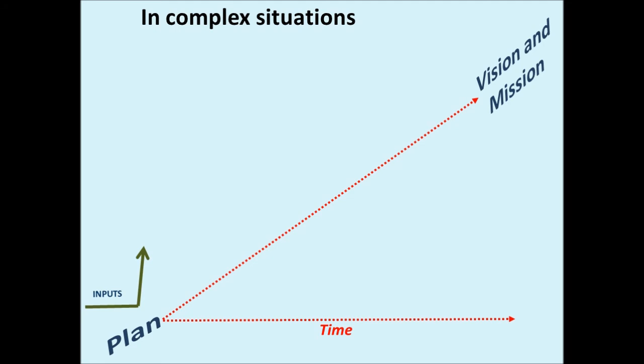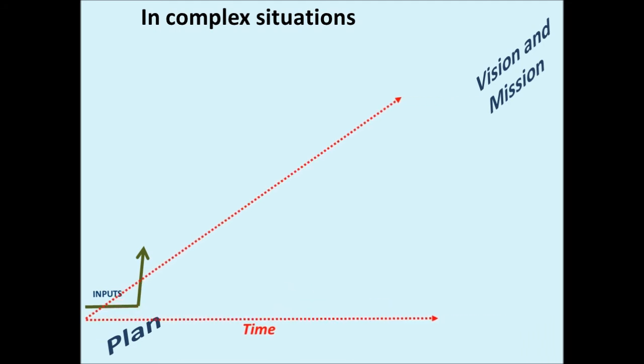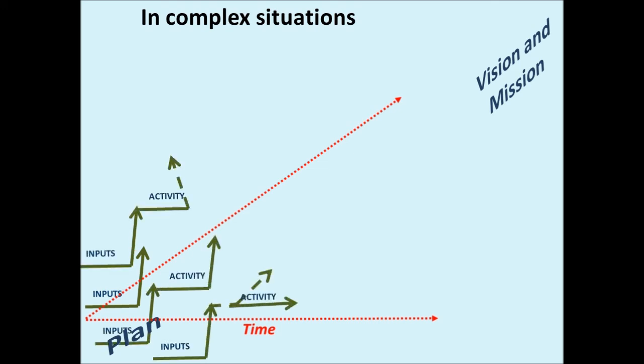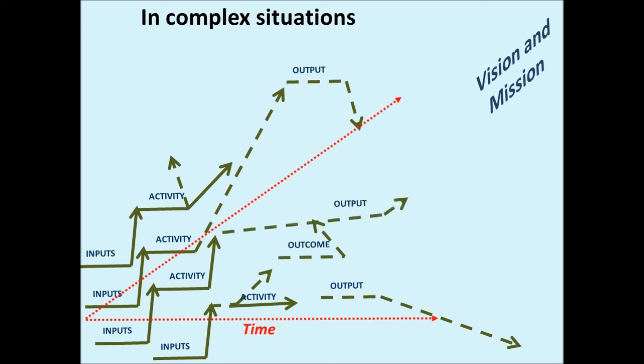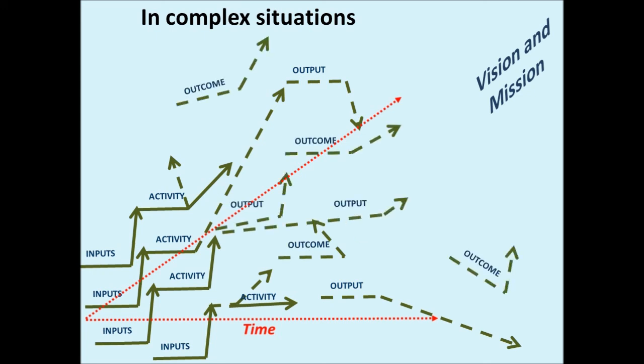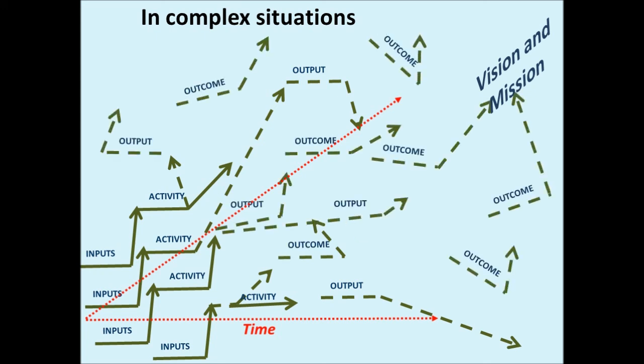Inputs become available before the plan is produced. The plan is brought forward. Actually, it's usually the reverse, but never mind. There are multiple activities, some of which go according to plan, and others which do not. Some outputs and outcomes are the result of the project, others are not, while some are the result of project and non-project activities. Some outcomes support the project's vision, while others do not.